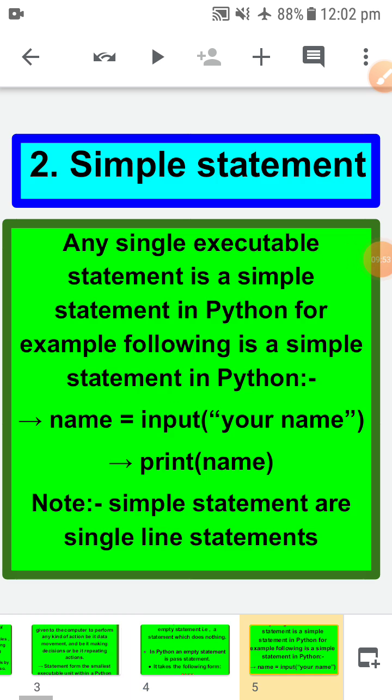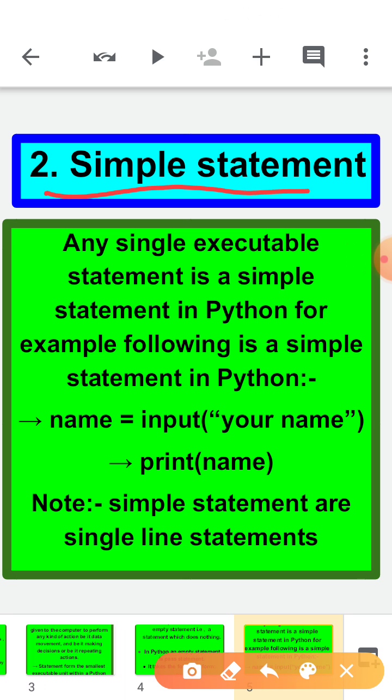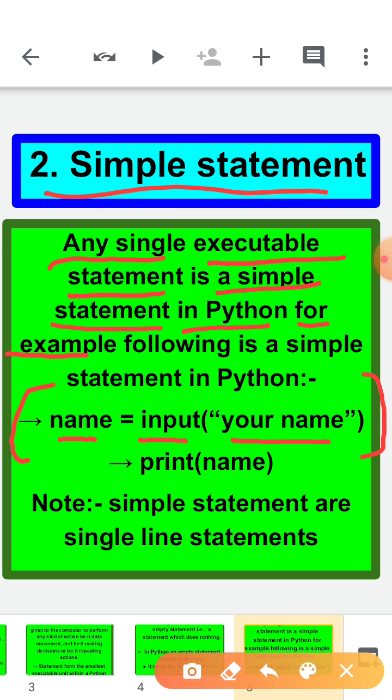Now let's move to the next statement. The second type of statement we have is the simple statement. Any single executable statement is a simple statement in Python. For example, name is a variable here, input is a function here, your name. So this is a single statement. So this is a simple statement.